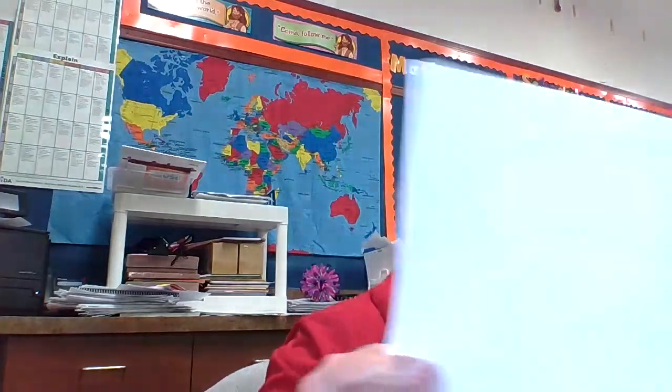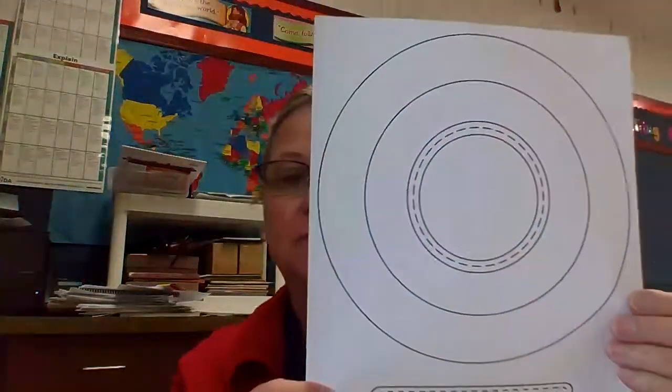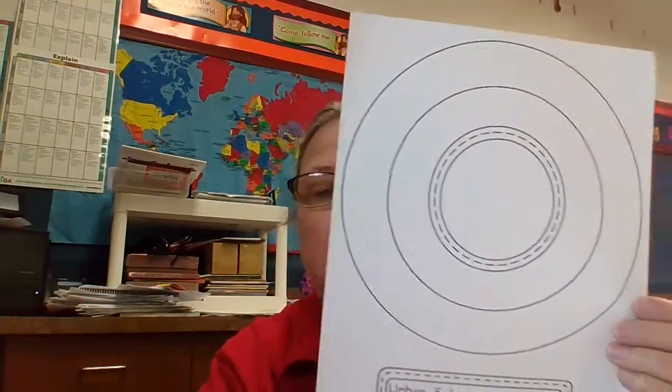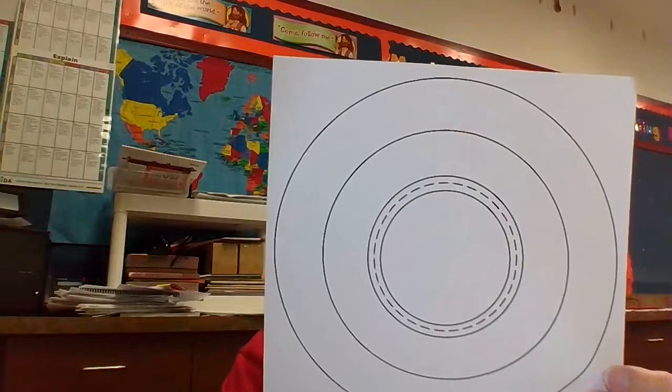Okay, so let's move right on into social studies. For social studies today, you have this blank graph right here. You have this piece of paper right here. It says urban, suburban, and rural communities. And we are going to fill this graph out together, talking about the different types of communities.